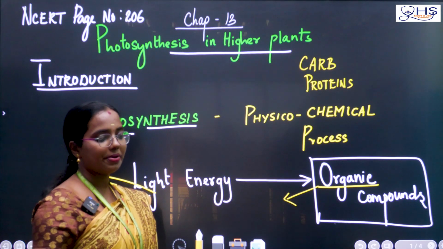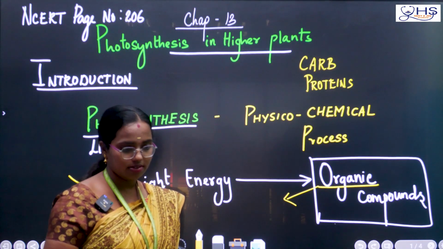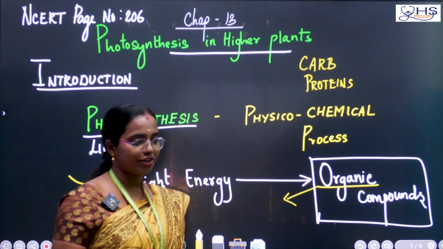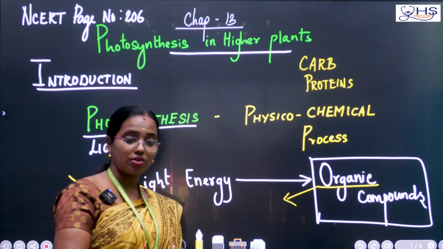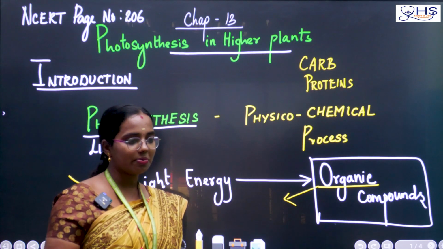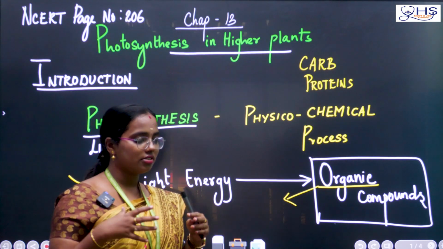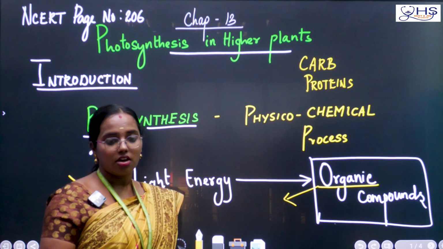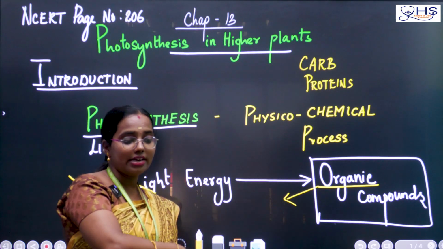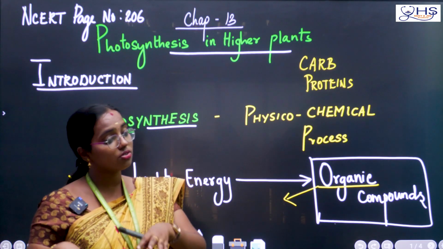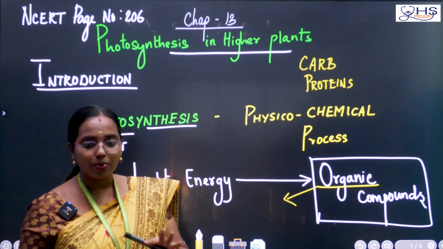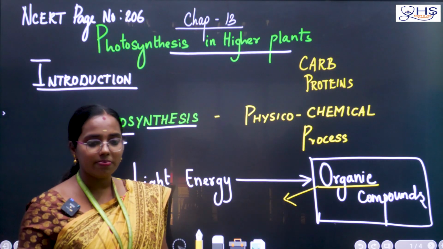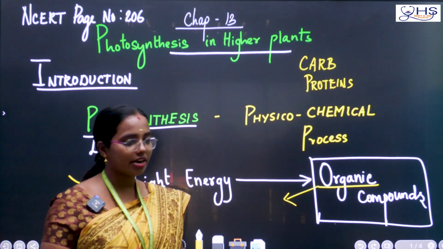For example, suppose in the morning you are eating rice, or idli, dosa. That is a source of carbohydrate. You have taken it from plants, right? Idli, dosa, all the food comes from plants. That is carbohydrate. Now with the idli, if we take dal, dal is a source of protein. That protein is also derived from plants.